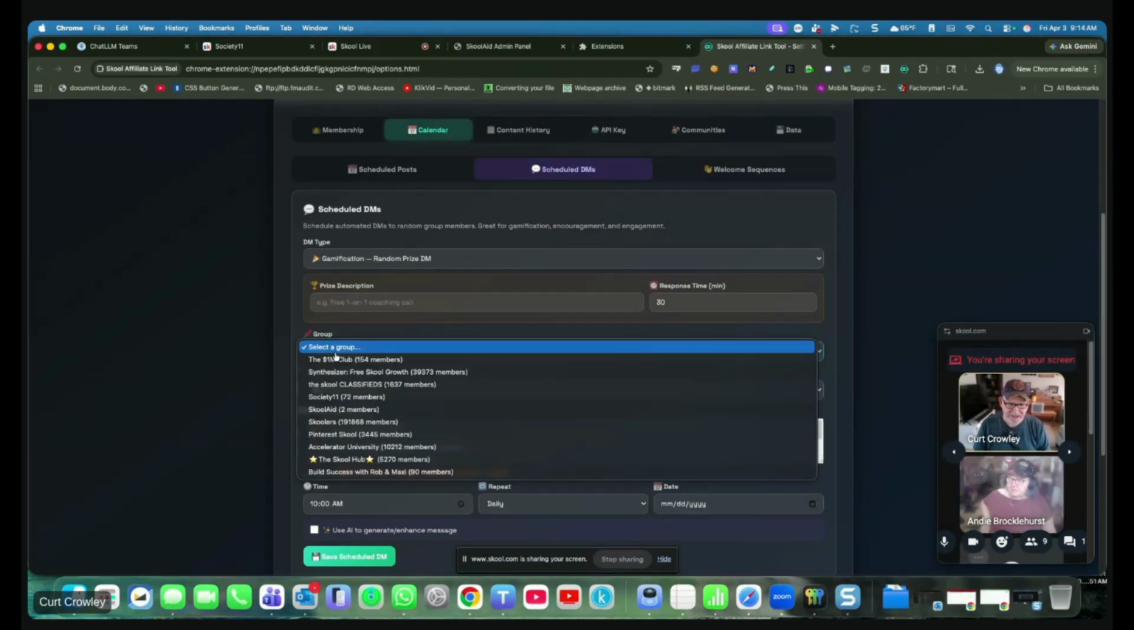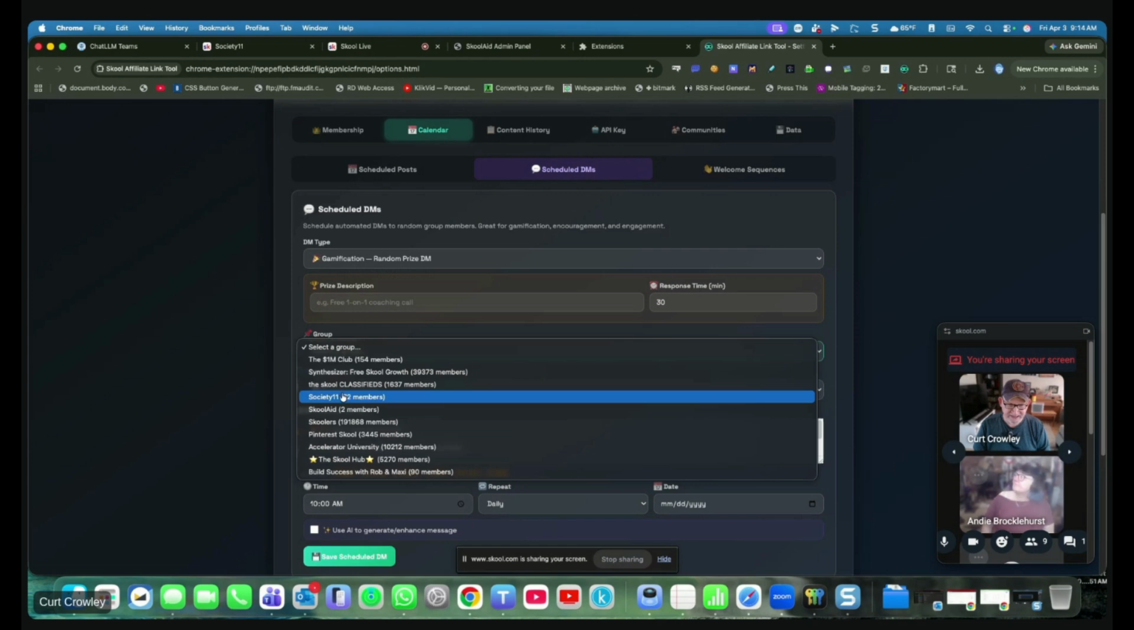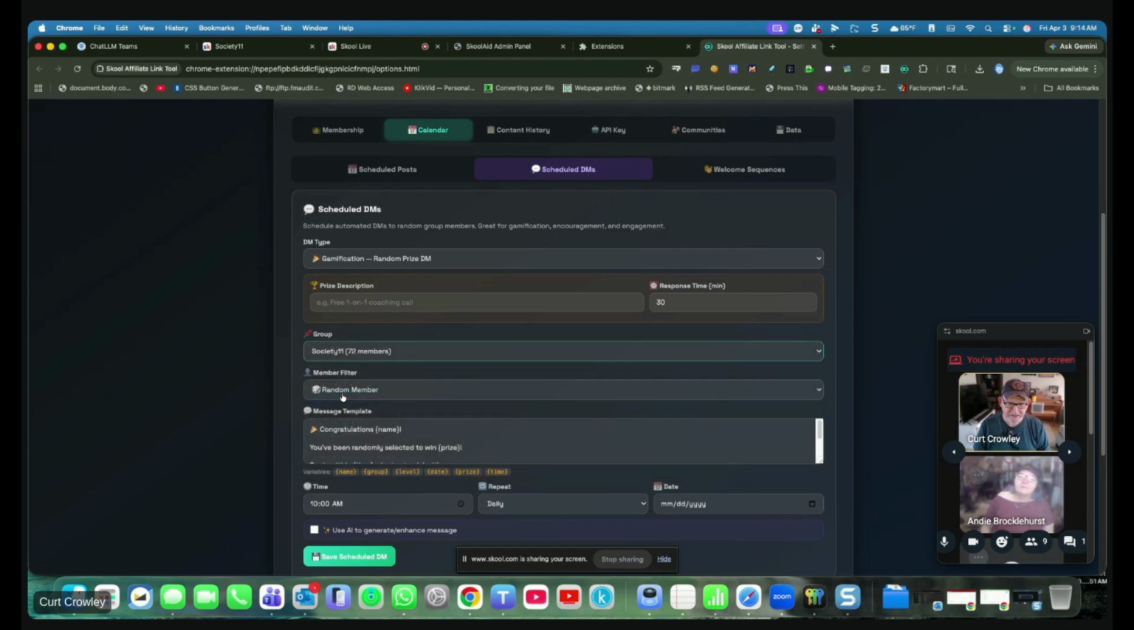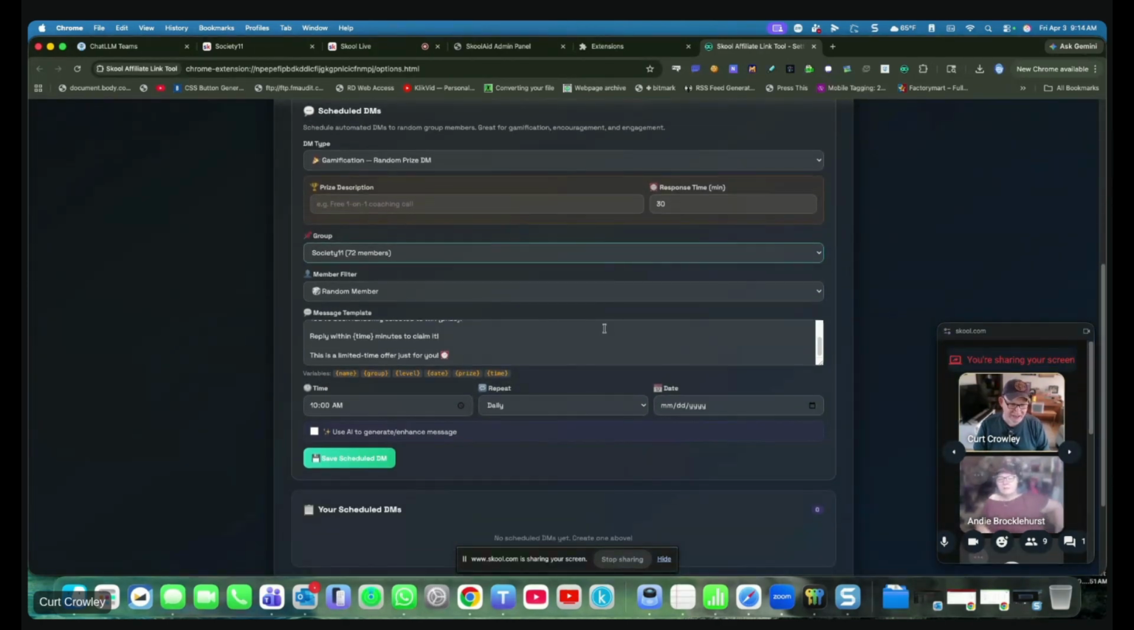What you could do is you could select a group, let's say Society 11 again, and then random member, and then it just randomly selects a member. You could have this go out daily, and you could put in a prize description. Response time, they have 30 minutes to respond. If not, they don't win. So you could make this as another type of way.